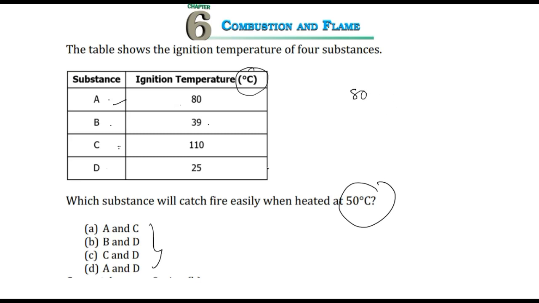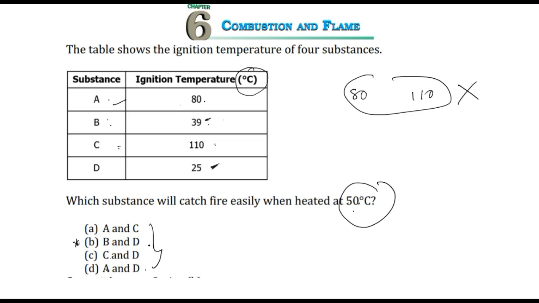A is 80 degrees and C is 110 degrees. So it is a wrong choice because both are above 50 degrees centigrade. Next, B and D. B is 39 and D is 25. So both are within 50 degrees centigrade. So this appeared to be the correct answer. However, we'll read the third and fourth ones. C and D: 110 is above 50 degrees. Wrong. And A and D: A is again 80. So it's wrong.